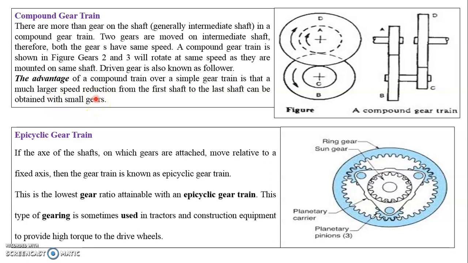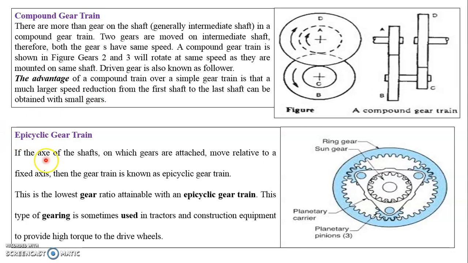So why does the need for a compound gear train arise? Simple gear trains are practically not feasible because of their non-compact arrangement. A compound gear train is therefore a logical solution, as each shaft carries two or more gears on it. The compound gear trains chiefly constitute the basis of automotive gearbox working. So by that way, the compound gear train is mainly used in all automobile gearboxes. So that is about the compound gear train.